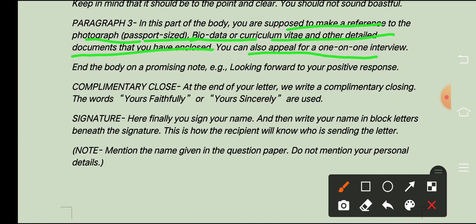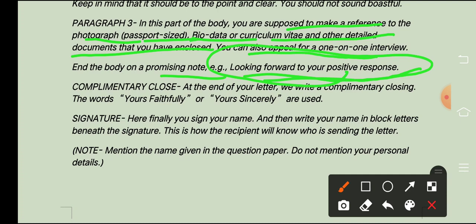Next is end of the body on the promising note, looking forward to your positive response. तो जैसे ही आपका लेटर ख़त्म होता है वैसे ही आपको मीन्स द कंटेंट ख़त्म होता है, वहाँ पे आपको एक नई लाइन शुरू करनी है एक नेक्स्ट पैराग्राफ से और एक ही सेंटेंस में लिखना है looking forward to your positive response. This is very important, right?